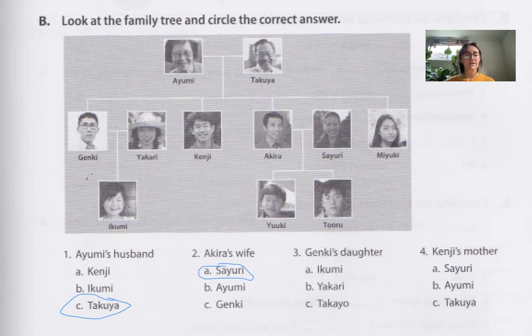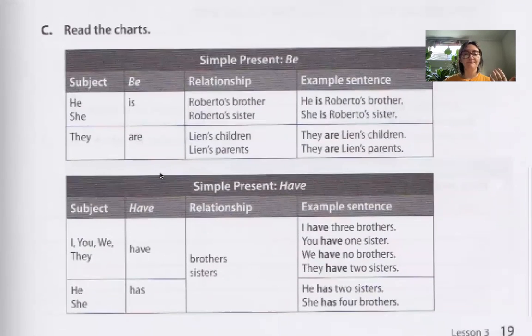Genki's daughter. So this is Genki, right? Genki's daughter is Ikumi, not Yakuri or Takuyo, right? It's Ikumi. A. And Kenji's mother, Kenji is right here, right? And if we go up, Kenji's mother is Ayumi, right? There we go. So we look at it and we answer the questions. This is how we can figure out family trees, right? Family relations.